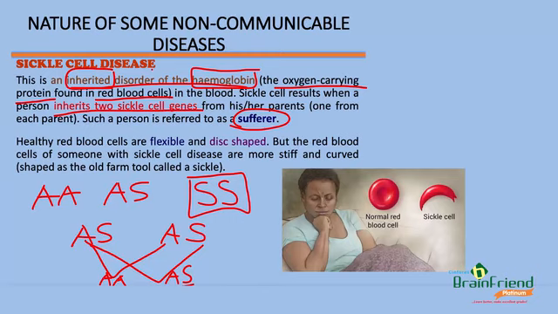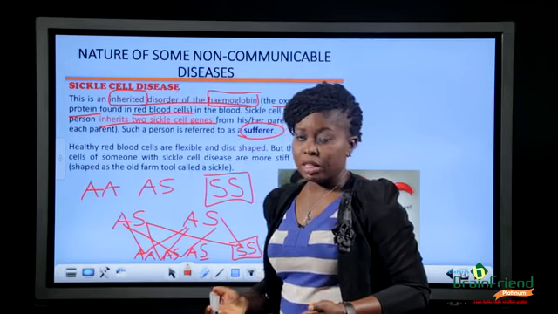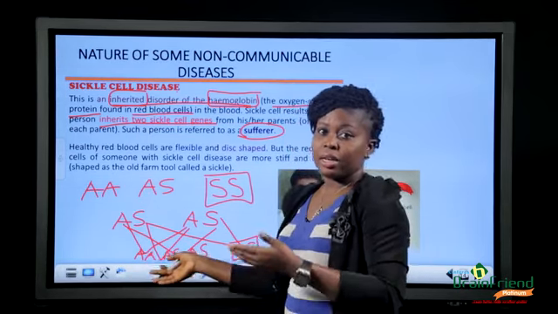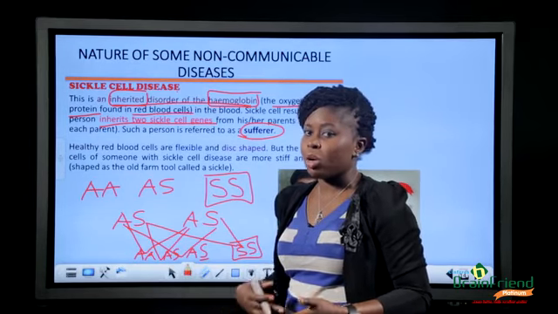There's also another possibility that they can have another AS, but they can also have an SS child, a child who would be a sufferer of this sickle cell disease that we're talking about. It can be one child, it can be 2 children, it can just happen randomly. So there is no hard and fast rule that the first child must be an AA and the second one an AS. So an SS can come at any time.